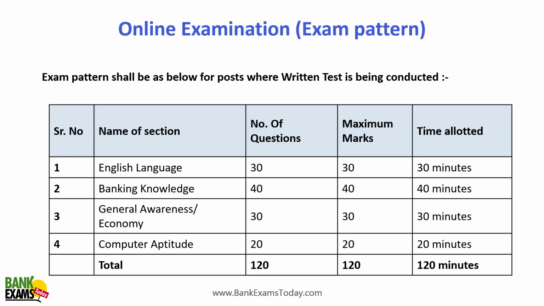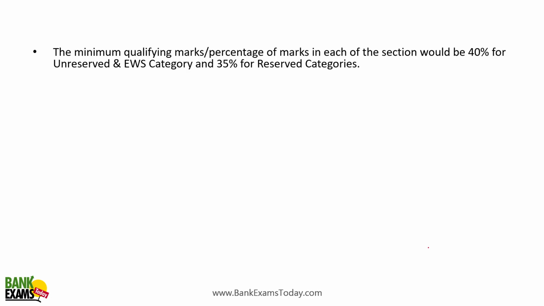There would be English language, banking, general awareness and economy, and then computer aptitude. 40 questions you need to attempt within 40 marks for banking knowledge, 30 questions, 30 marks for English language, 30 questions within 30 minutes for general awareness economy, and 20 questions within 20 minutes for computer aptitude. Total 120 questions within 120 minutes you need to attempt.